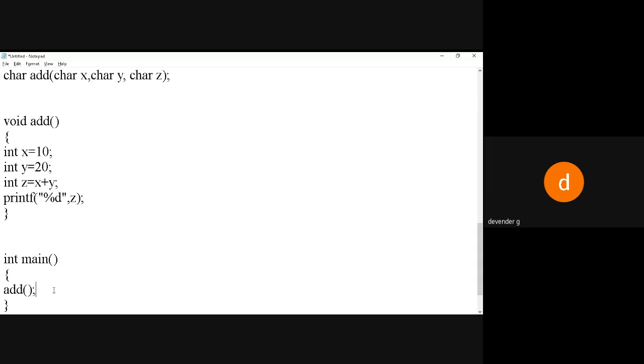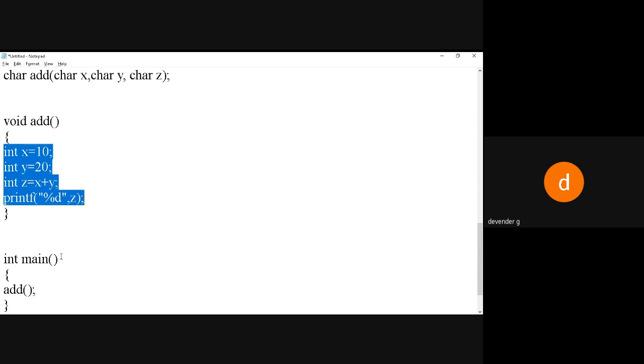Now what the main function will do is come here. It will see, okay, there is something called add. Then it will check whether you have a prototype. Yes, we have declared a prototype on the top, and it will see the logic. From here, it will jump there, and it will execute all those lines.